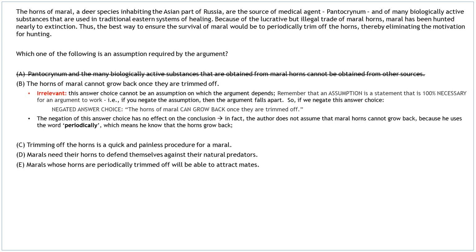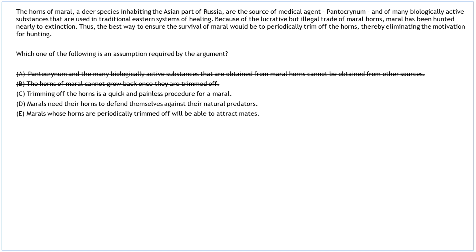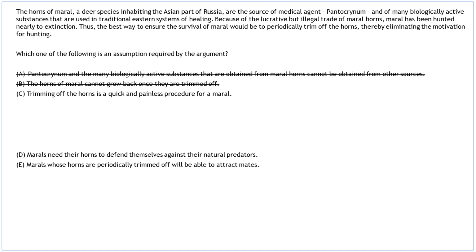This answer choice also cannot be an assumption on which the argument depends. Apply the same negation technique to test whether this answer choice qualifies as an assumption. So, if we negate this answer choice, the horns of marrow can grow back once they are trimmed off. The negation of this answer choice has no effect on the conclusion. In fact, the author does not assume that marrow horns cannot grow back, because he uses the word periodically, which means he knows that the horns grow back. Strike this choice out, and move on to the next answer choice, C.